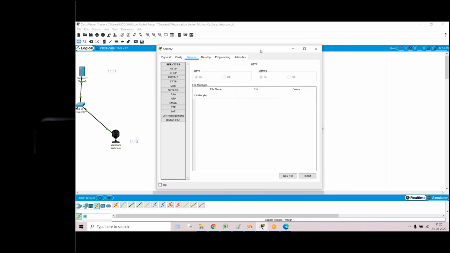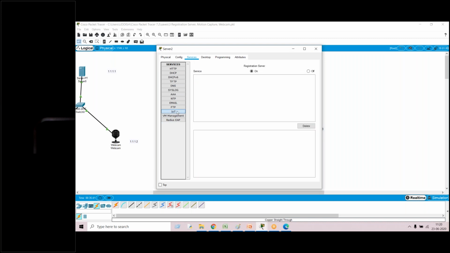Click on server, then services, in IoT registration server. Now it is on. So I have to select services. It is deselected, so IoT registration server is offline. Okay, IoT server is on. Do I have to keep it on or off? On. Okay, sir. Done, sir.